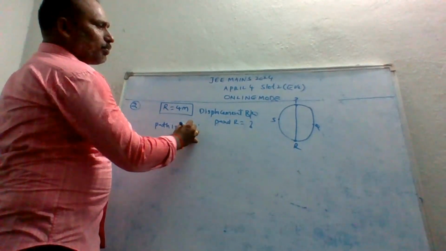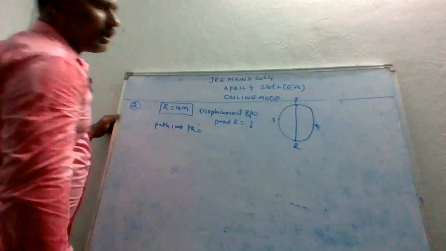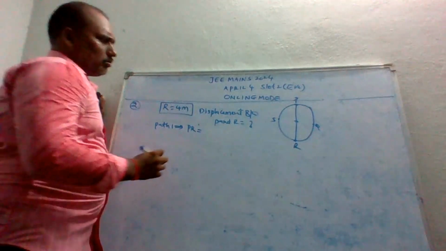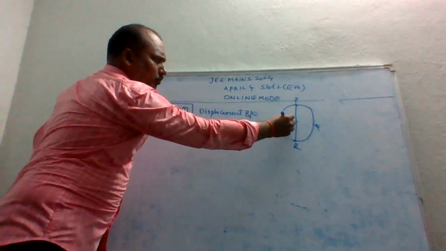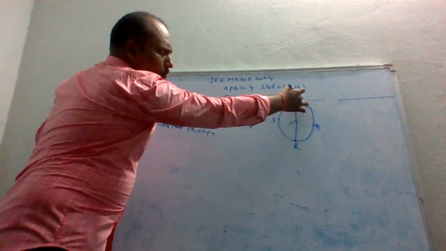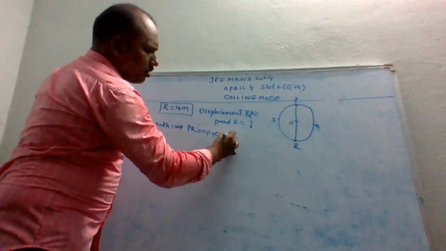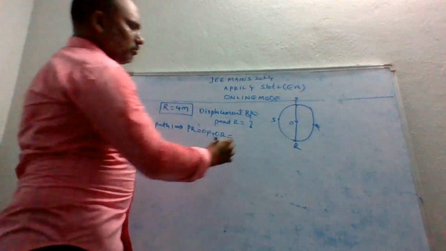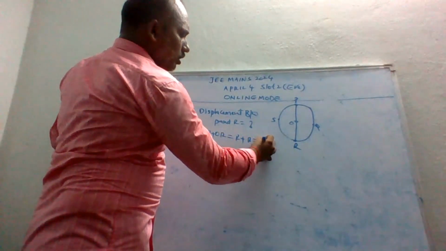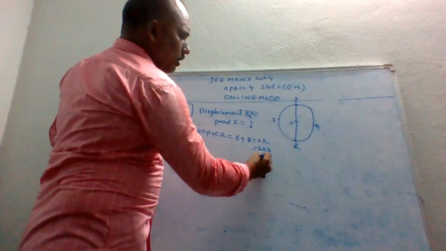Let us say this is the center, these are the symmetric points, so let us say O is the center. So OP plus OR. R plus R is 2R, which is equal to 2 into 4, 8 meters.